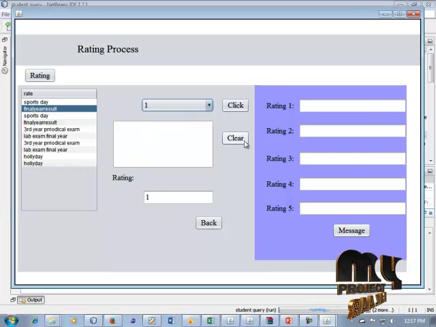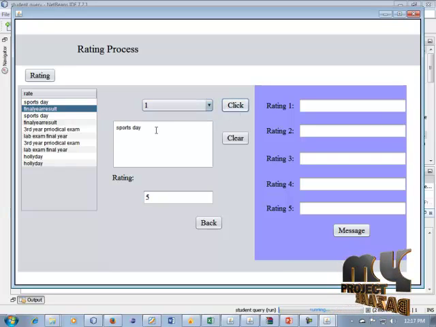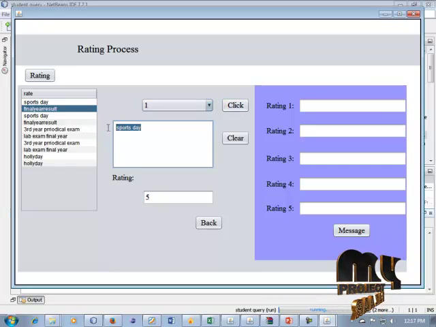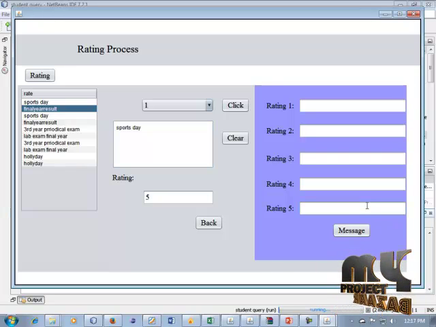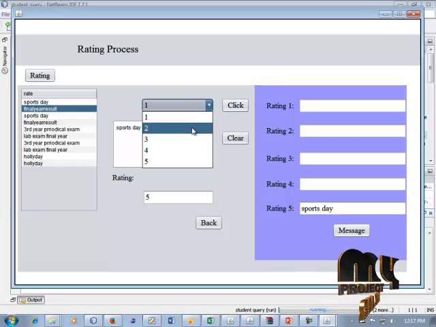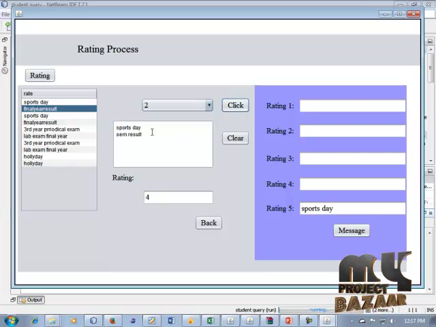So we can click this button to click sports day. We can copy this. It is in top 5 rating. So copy this and paste in this process. Next, semester result. It is rating 4. So fill in this process. So it is rating 3.